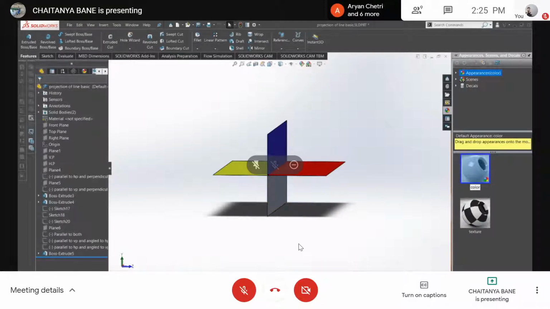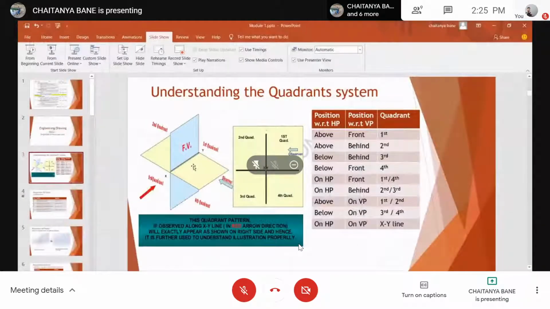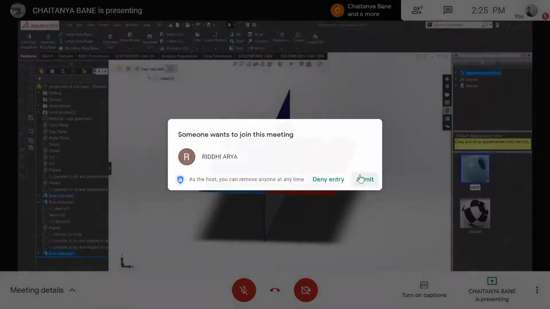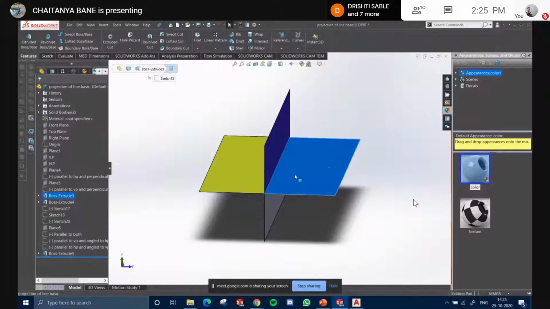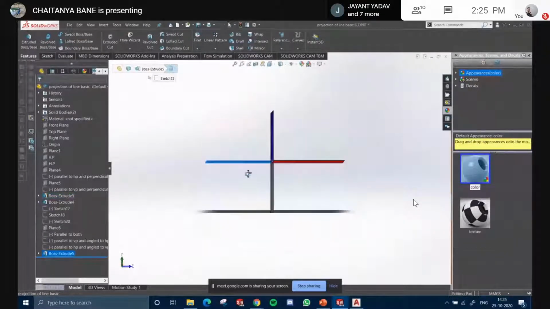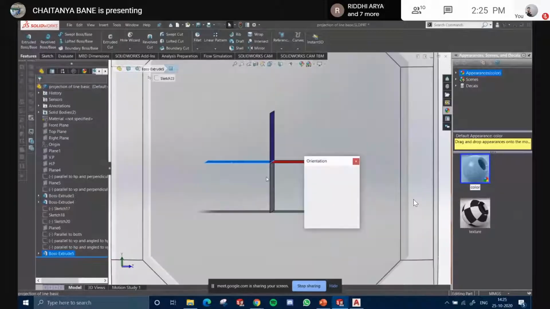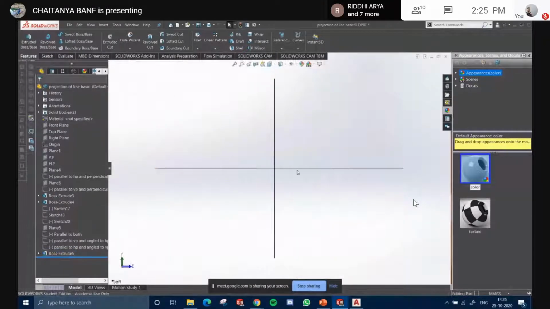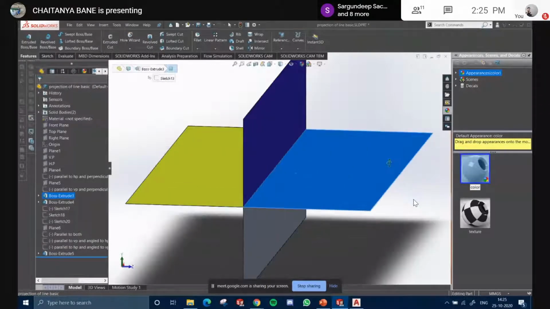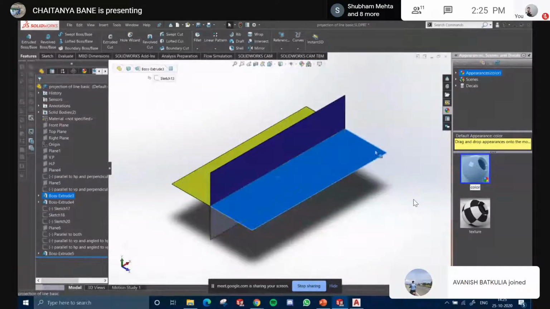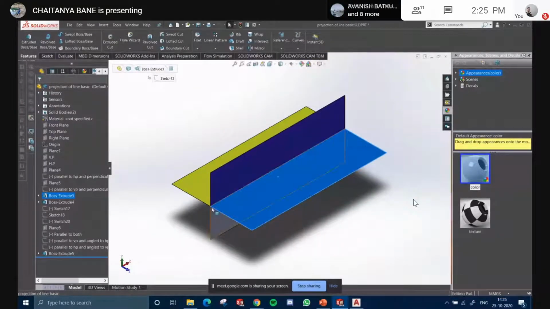So there we have it. We have sorted out the quadrants, but now there arises a case: what will it be if it lies on the HP? ये axis है, plane है. This is the plane HP, right? These two consist of the HP. What if it lies on the HP? So it will lie either here or here. It won't be in any of the quadrants exactly, but it will lie here or here. Now on HP and in front of VP, it will lie in this plane. Now, if you imagine this plane isn't limited to this system only, this isn't just a representation. It might extend infinitely.